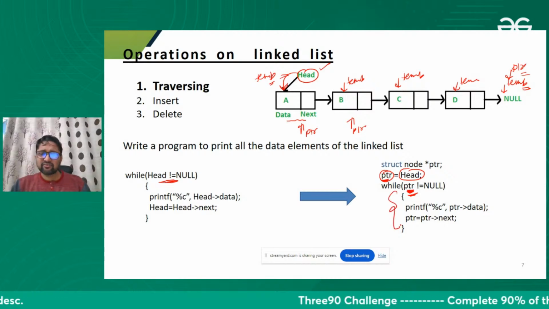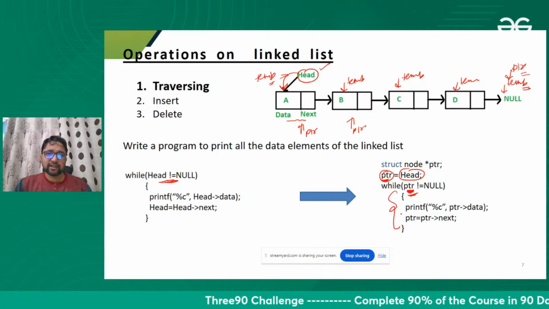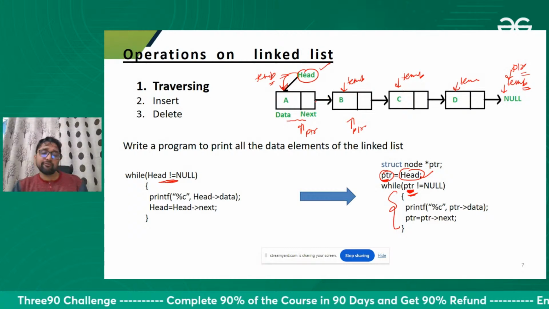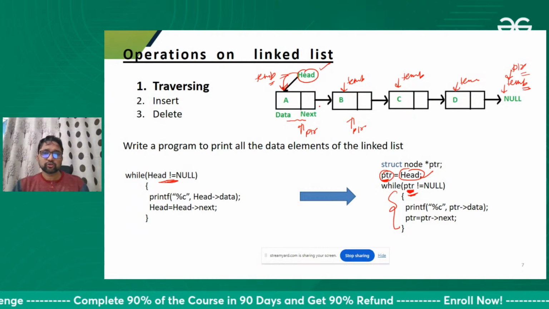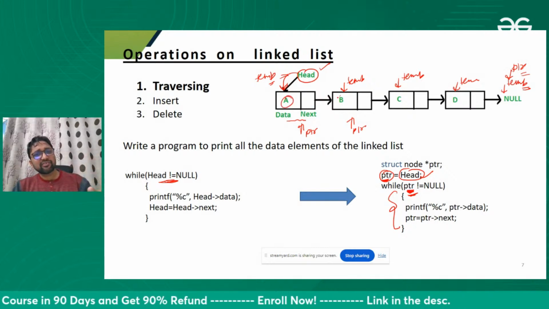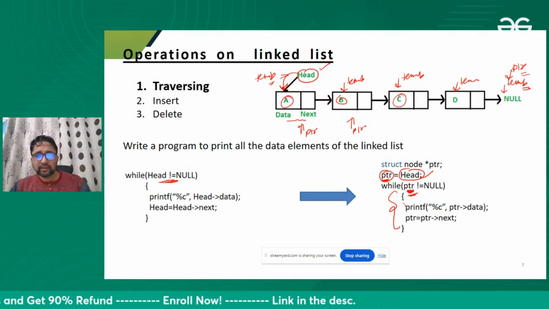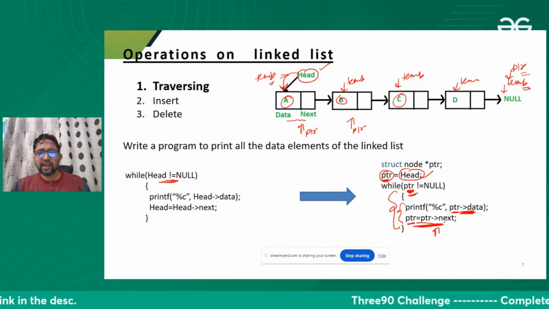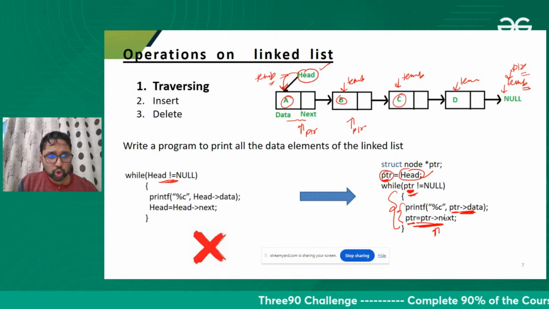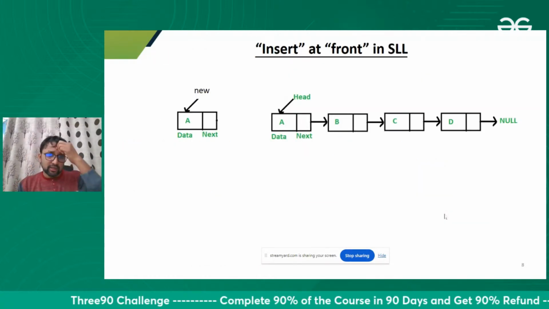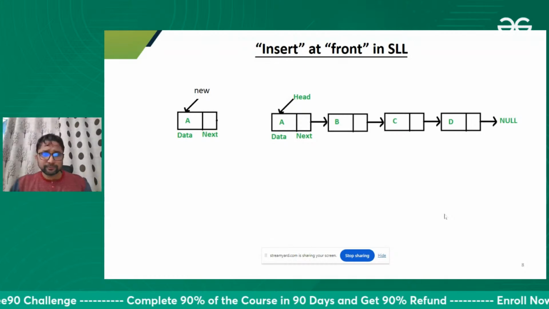So just one modification we need to make here is that we will not move our head. If we move our head, we will lose our linked list. So it's better to take a temporary variable, move that, and access the data with the help of that temporary variable. So we are taking a PTR temporary variable, accessing the data with the help of that, and moving that itself. Fine, great. So this is not the right way, that is the right way. Okay, fine. So traversing we have done.